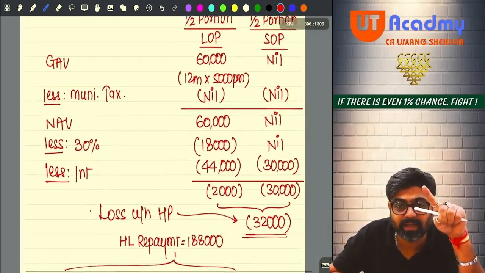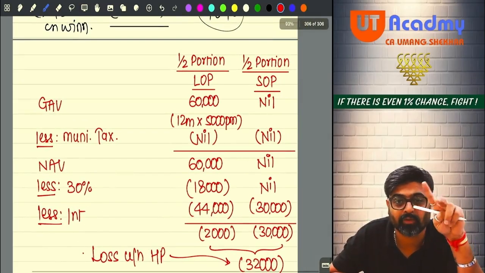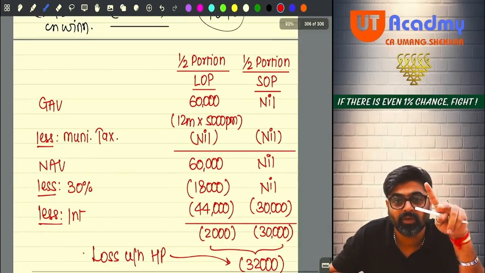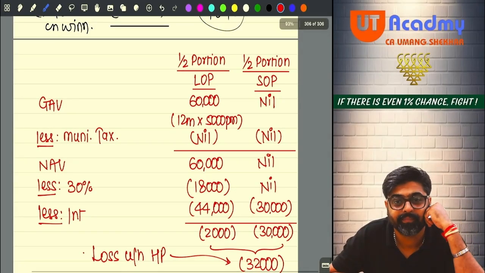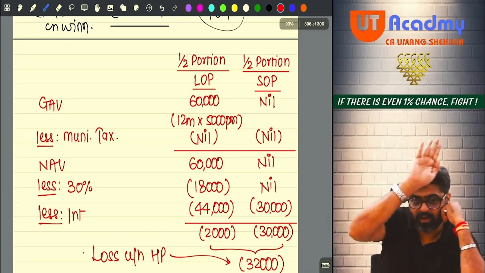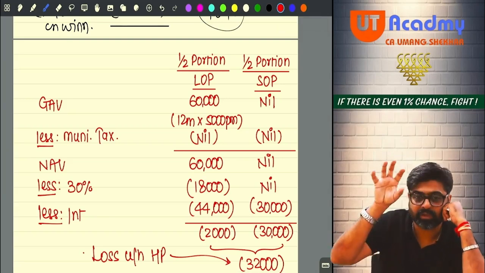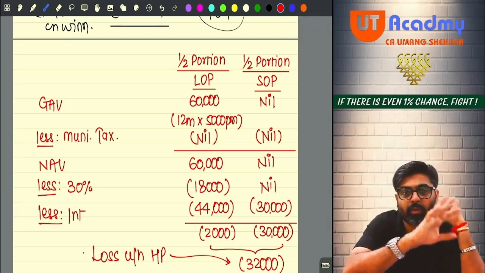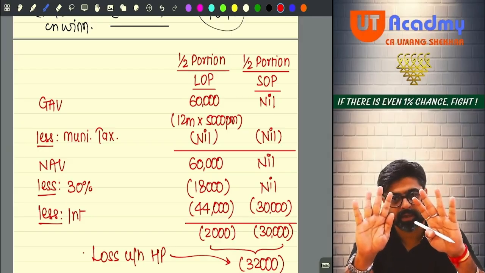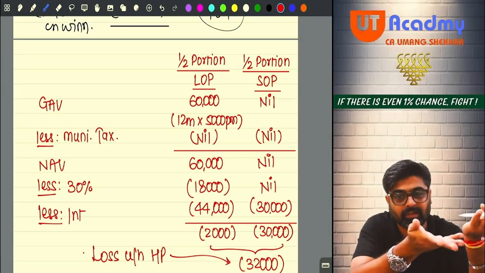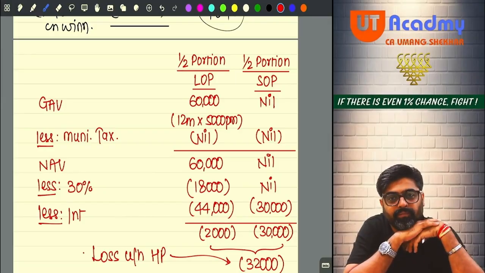Can I say the entire residential house property, LOP and SOP, both portions you are showing under the head house property? Entire house property, half portion let out, half portion self-occupied, meaning the entire house property you are assessing under the head house property, no?